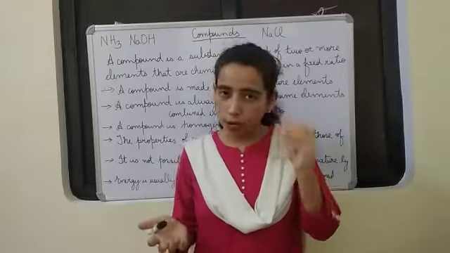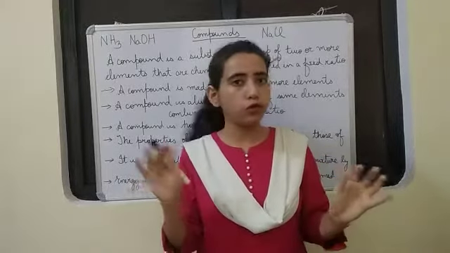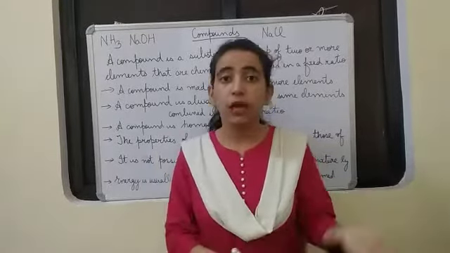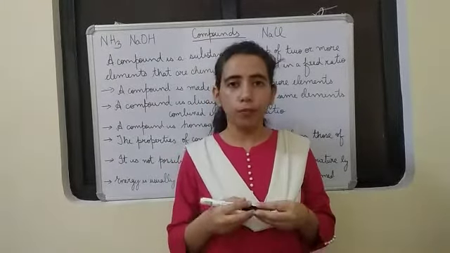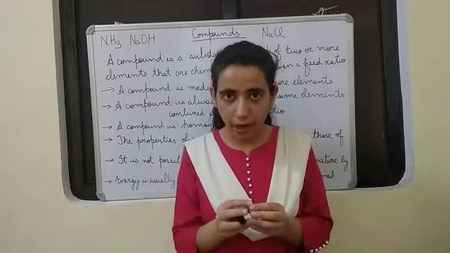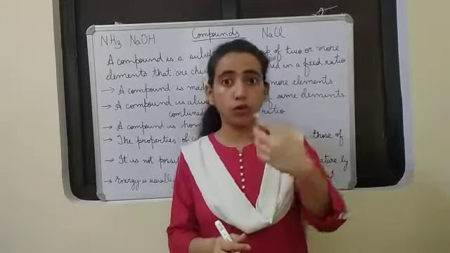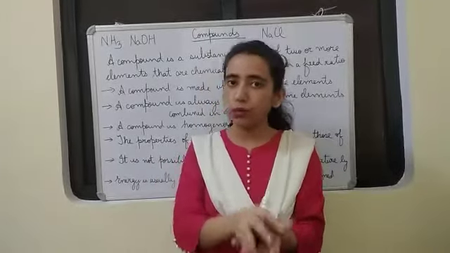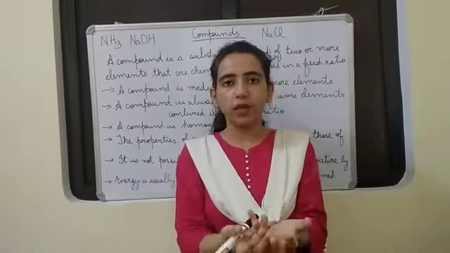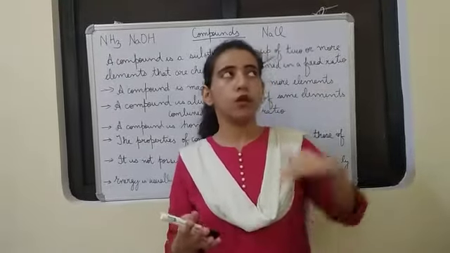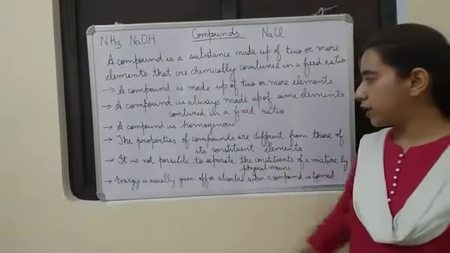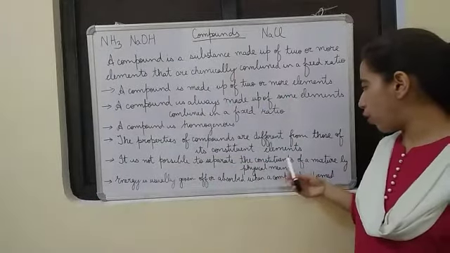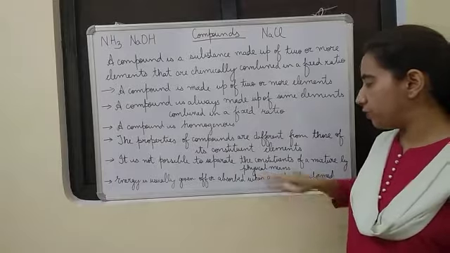So we see the constituent elements are not able to show their properties in the compounds. The reason is that a compound is formed after a chemical combination. After chemical combination, new substances are formed, and that new substance will have its own properties. It will not show the properties of the constituent elements. Okay. Then the next point: it is not possible to separate the constituents of a compound by physical means.